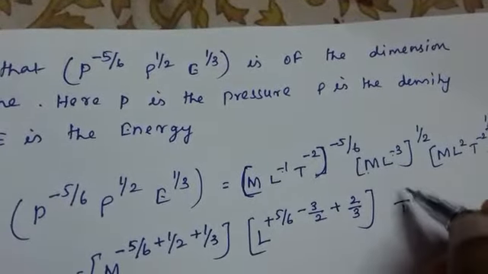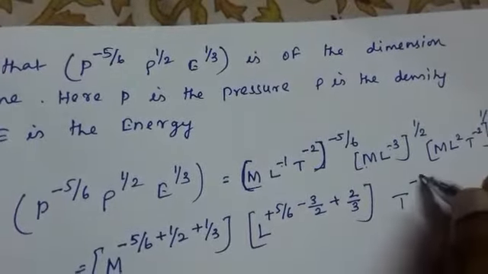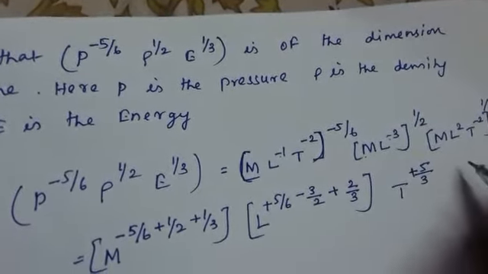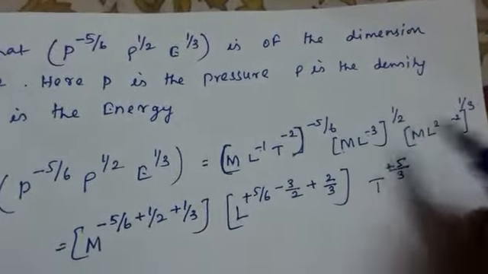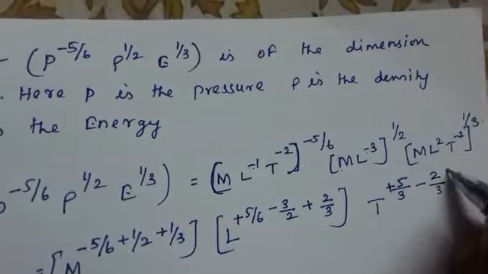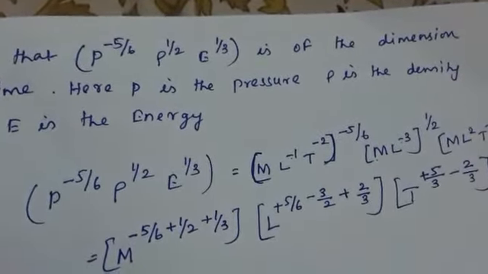For T, it is minus 2 minus 5 by 6, that is plus 5 by 3. Here there is no T term. Here it is minus 2 by 3. Now we can go for the LCM for the powers.